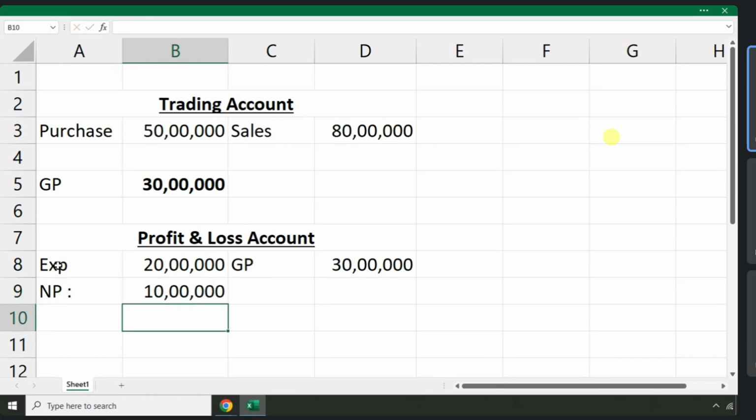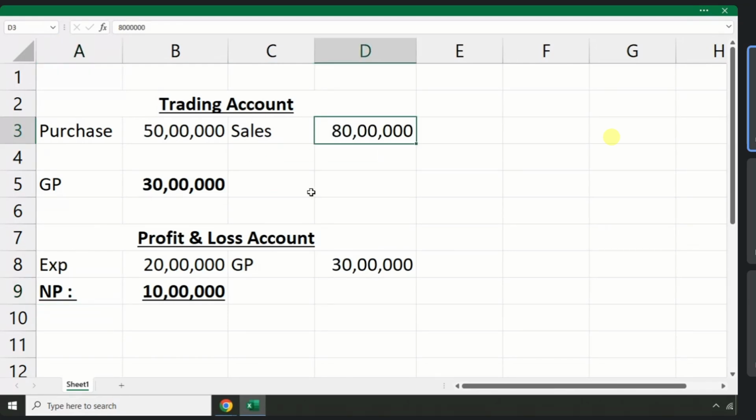Consider this is your original information. Your purchase is 50 lakhs, your sales 80 lakhs, and your profit and loss account net profit was how much? 10 lakhs. Are you eligible for non-audit? Yes. Are you a small taxpayer now? Is your turnover below 2 crore? Yes, my turnover is below 2 crore. So instead of reporting my original profit, I can opt for the presumptive taxation scheme.